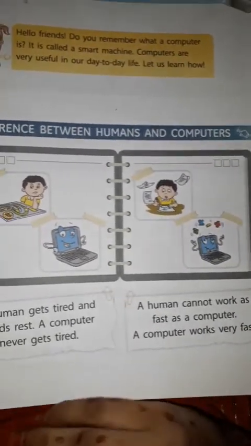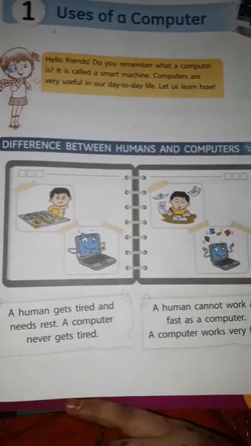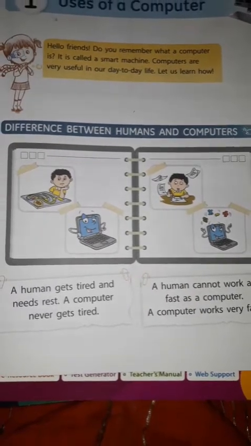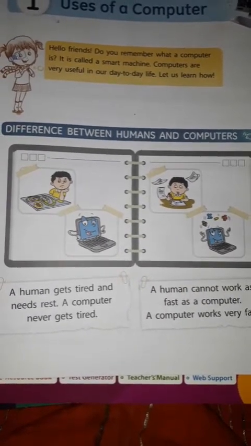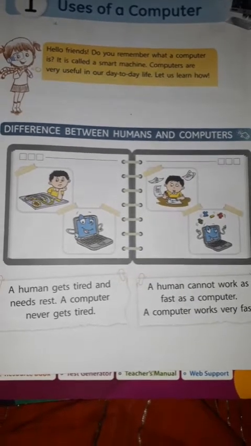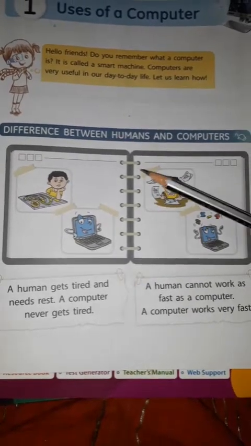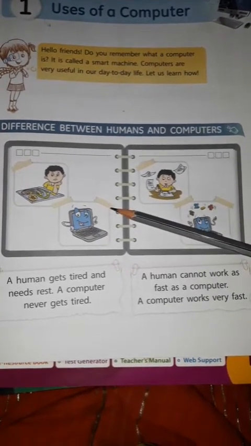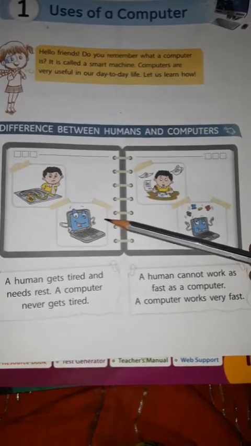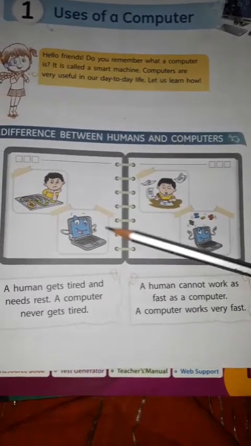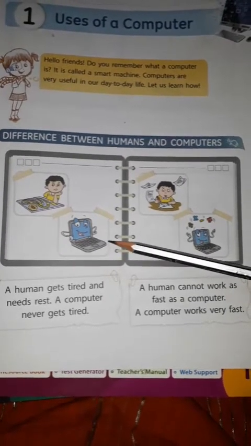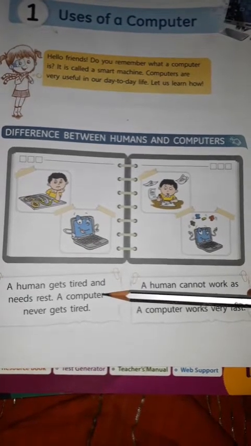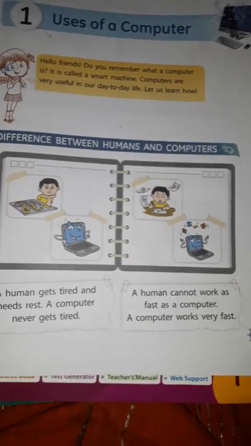Children, you all have learned about the computer in your previous classes, what a computer is and how many parts it has, which are input and output devices. You can see two pictures given here. See the differences between humans and computers. There are many differences between humans and machines. A human gets tired and needs rest. A computer never gets tired.